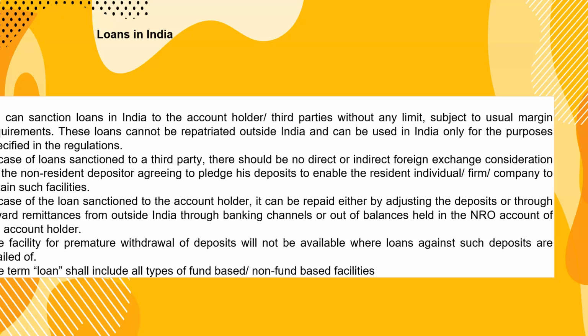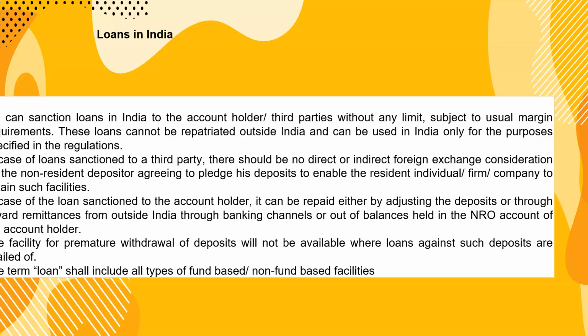Loans can be sanctioned to the account holder or a third party without any limit, subject to the usual margin requirement. These loans cannot be repatriated outside India and can be used in India only. In the case of a loan sanctioned to a third party, there should be no direct or indirect foreign exchange consideration, with the NRI depositor agreeing to pledge his deposits to enable the resident individual or firm to take such facilities.